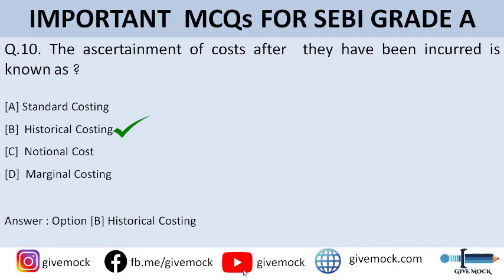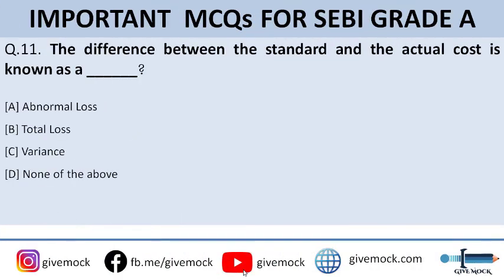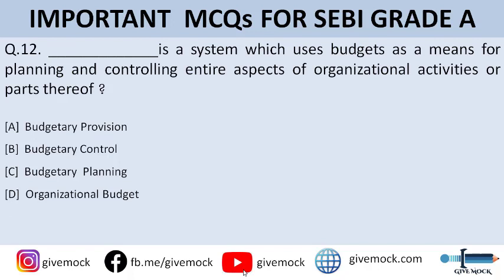Let's move on to question number 11. The difference between the standard and the actual cost is known as, you can go through the options. The correct answer to this question is option C, that is variance. So the difference between the standard and the actual cost is variance. Okay. Moving to question number 12.